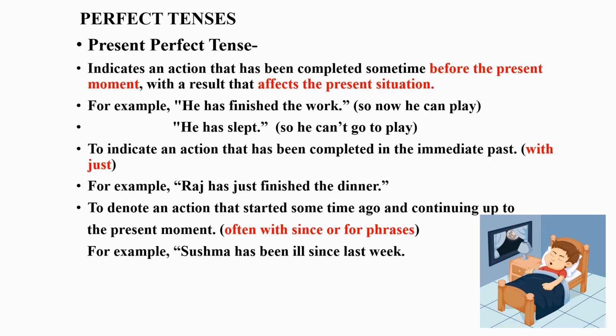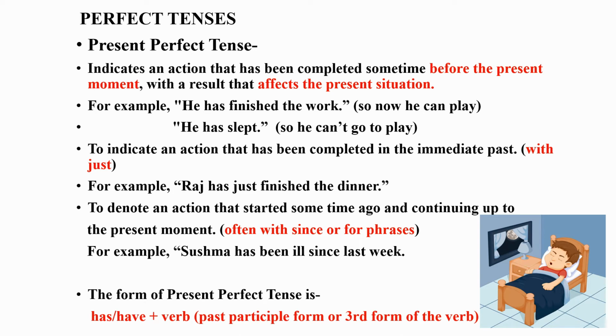To indicate an action that has been completed in the immediate past, with just. For example, Raj has just finished the dinner. So this is also present perfect tense. To denote an action that started some time ago and is continuing up to the present moment, these sentences are often written with since or for phrases. For example, Sushma has been ill since last week. So this is also present perfect tense.